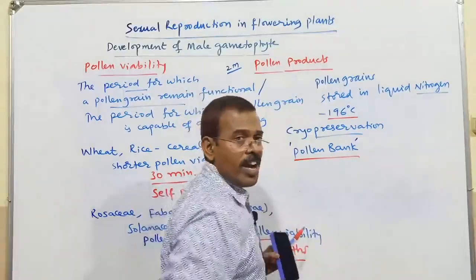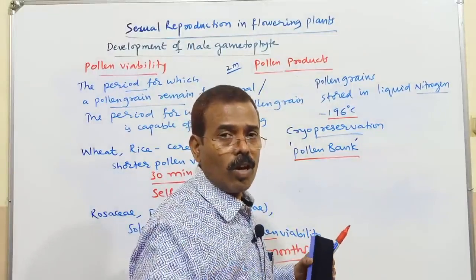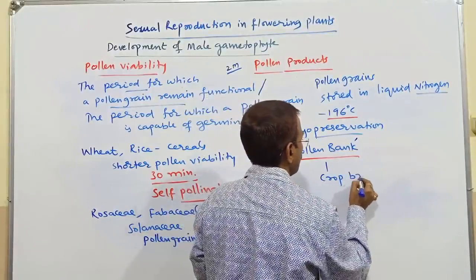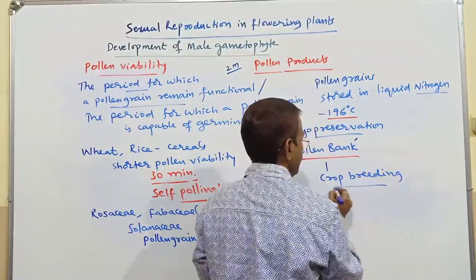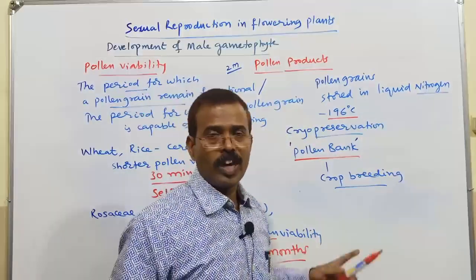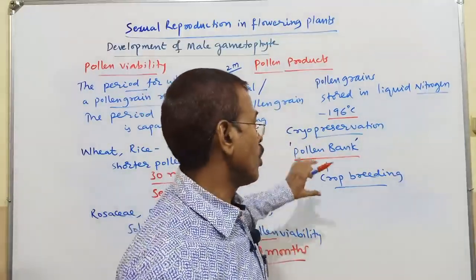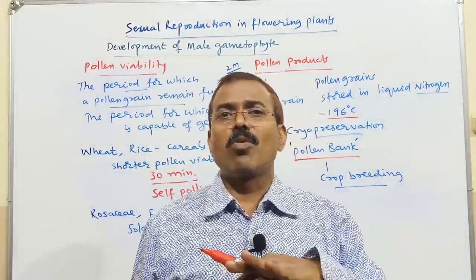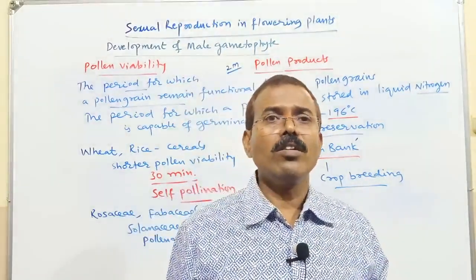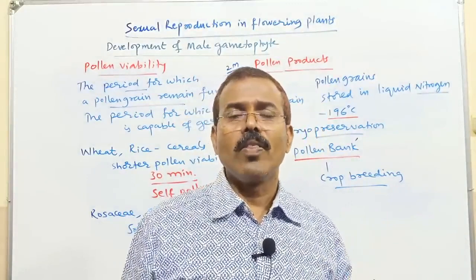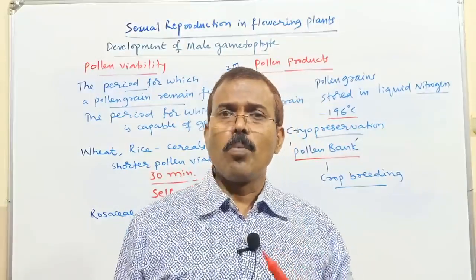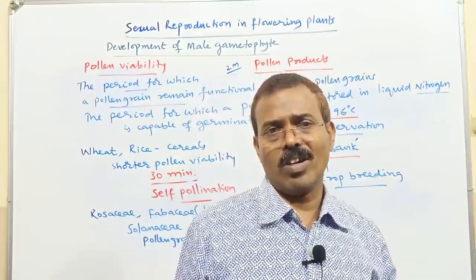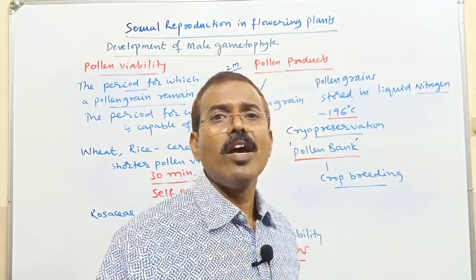So these pollen grains which are preserved in a pollen bank can be used for crop breeding whenever it is required. Okay, so this is about the overall male reproductive whorl. We learnt about the stamen, we learnt about microsporangium, then we learnt about pollen grain, right? So the male reproductive whorl and its associated structures, all that we have discussed. Now we will move on to the female reproductive whorl.